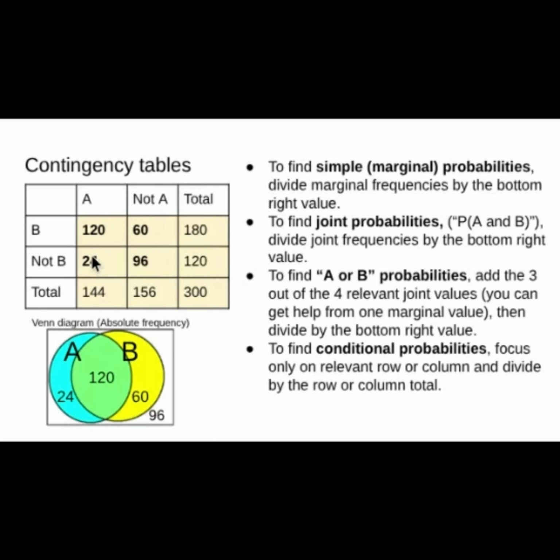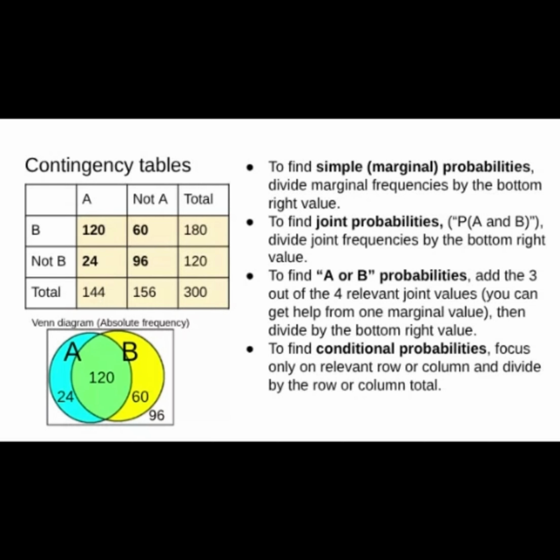So to get 24 plus 120 plus 60, you could just add 180 and 24 or add 144 and 60. And of course divide by 300. If you want the probability of not B or A, it would be these 3 values. So you could just add 120 and 120, or add 144 plus 96, and then divide by 300.